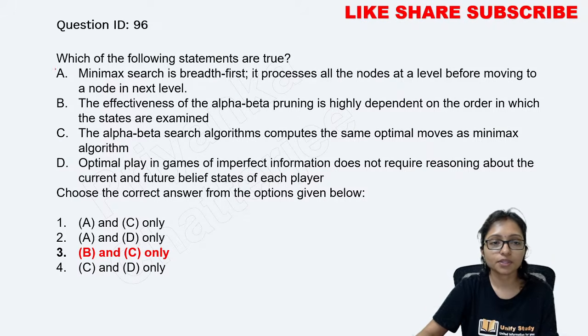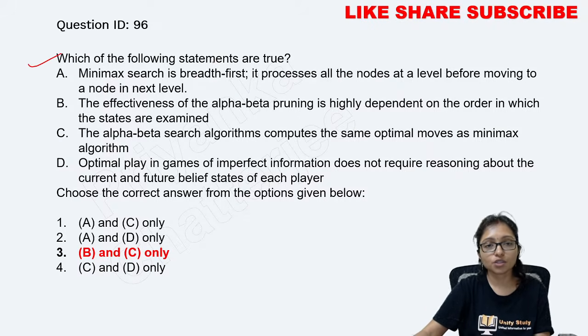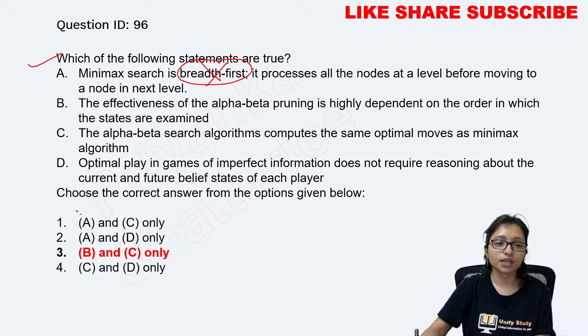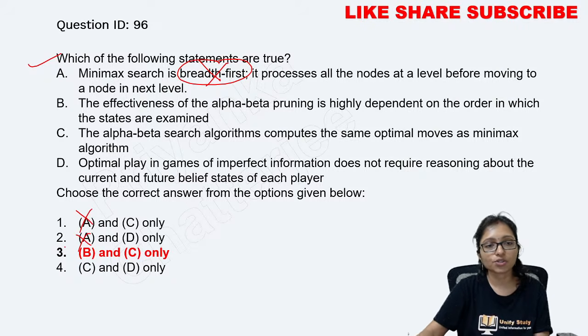So the answer will be this one. Minimax search is not a breadth first search, it is a depth first search. It is not a breadth first search algorithm. That's why option A is eliminated. You can eliminate option A.